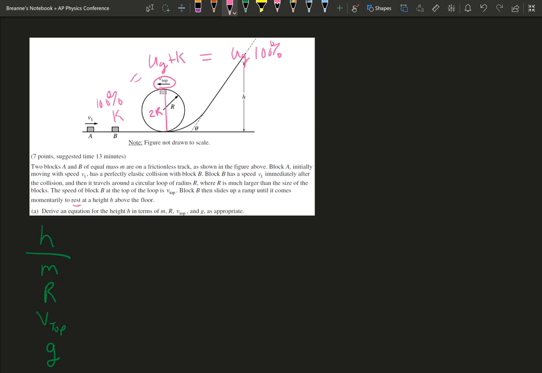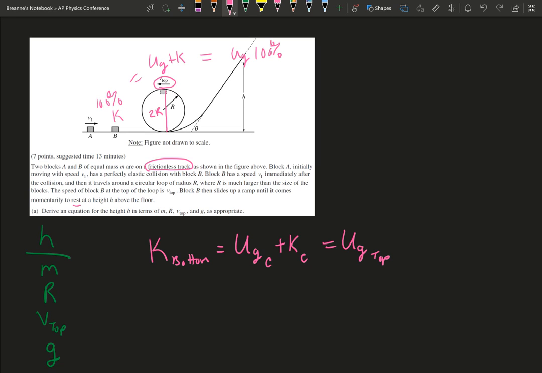Because the track's frictionless, we don't have any loss of energy, so we can just look at our conservation of energy. So we have kinetic energy at the bottom equals our potential, we'll put C for circle, plus our kinetic at our circle, equals our gravitational potential at the top.